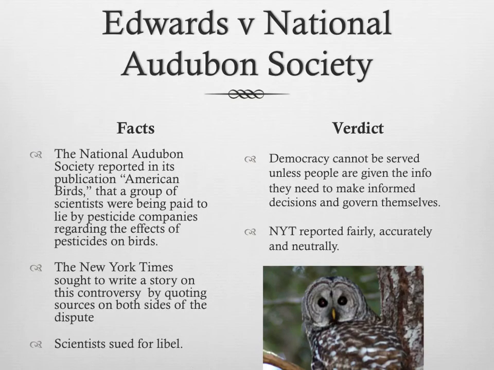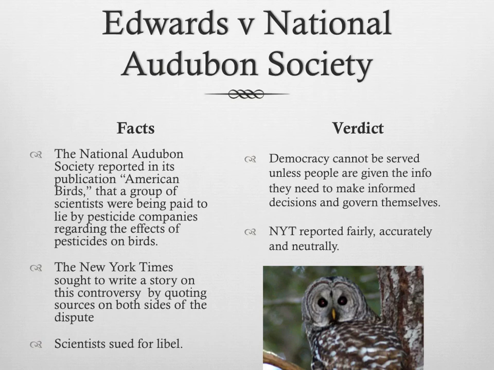Now, the last case we're going to look at here that I need you guys to know about is the case of Edwards versus National Audubon Society. And basically, they reported in their magazine, American Birds, that there were scientists who were being paid to lie by pesticide companies regarding the effect of pesticides on birds. So the New York Times wanted to write a story about this, and they were going to quote sources on both sides. But the scientists ended up suing for libel.